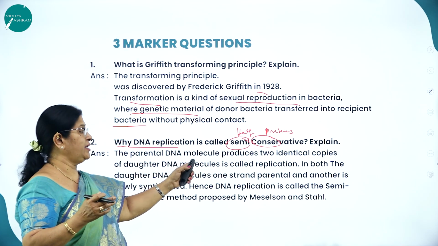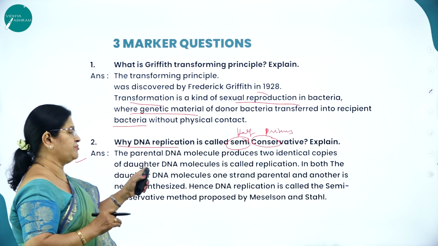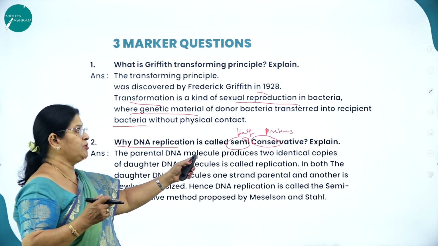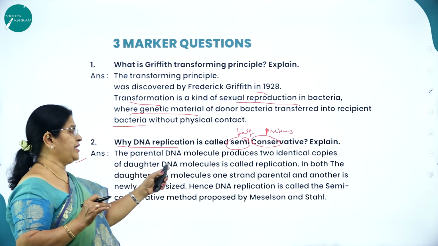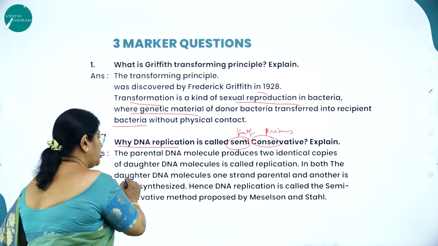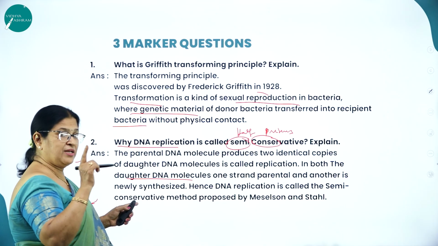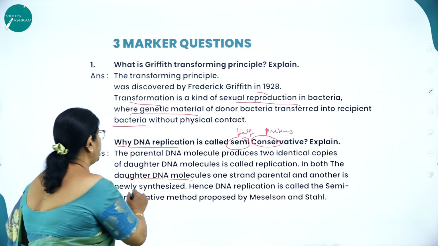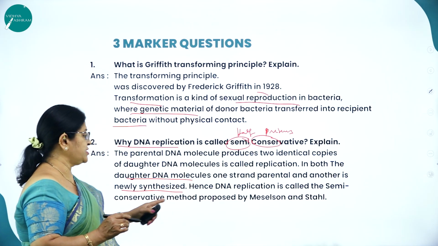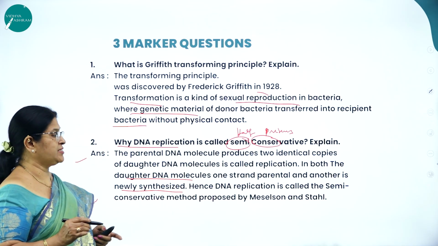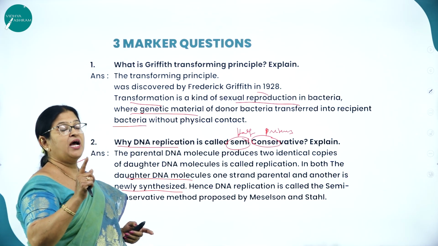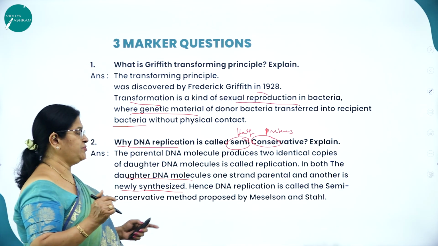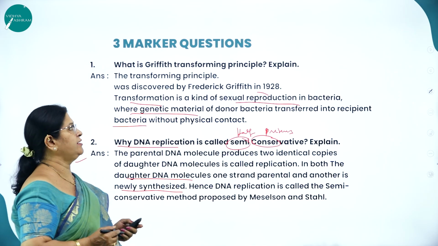What is DNA replication? The parental DNA molecule produces two identical copies of daughter DNA molecules, which is called replication. In both the daughter DNA molecules, one strand is the parental strand, which is also called the template strand, and the other one is newly synthesized. Hence DNA replication is called semi-conservative, a method proposed by Meselson and Stahl.